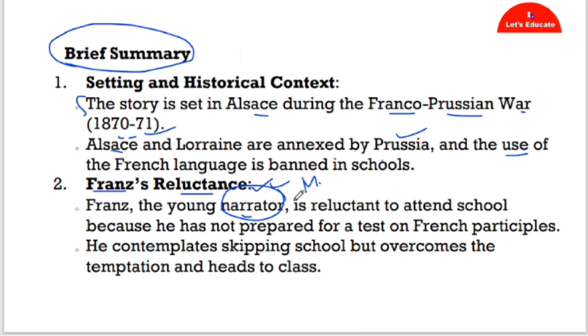That means Franz is reluctant, that means he is not willing to go to school because he is not prepared for the French participles. He was given homework to study French participles and he was not prepared with it. That is why he did not want to go to school that day.